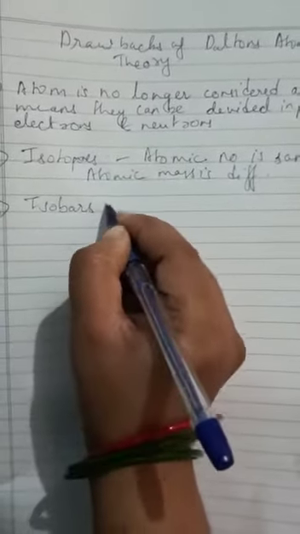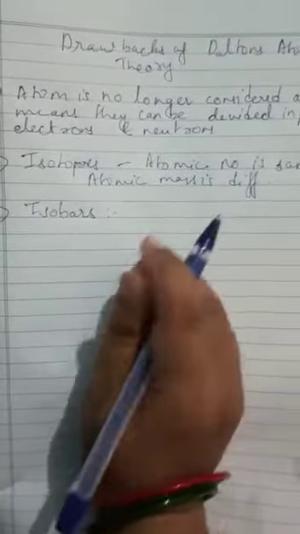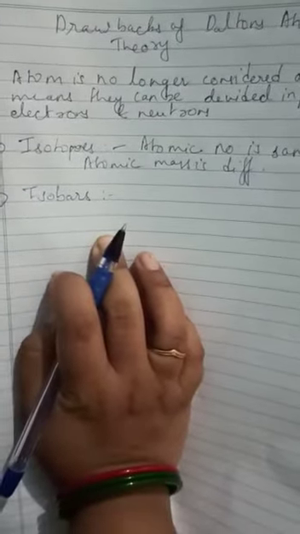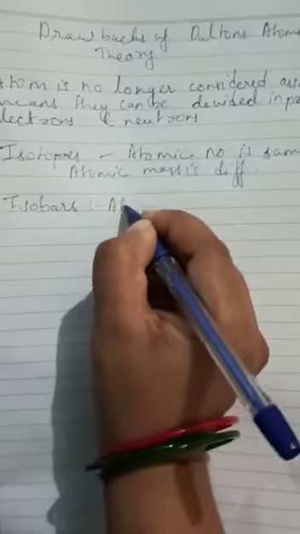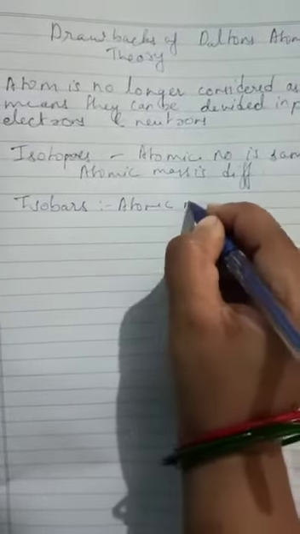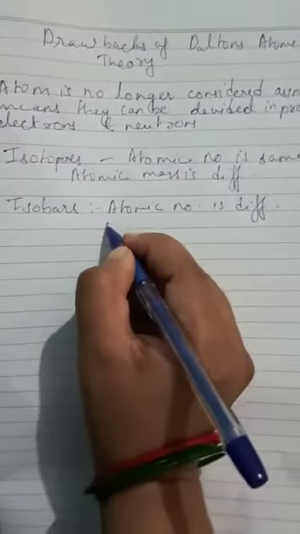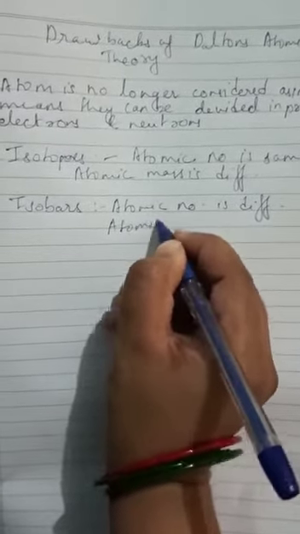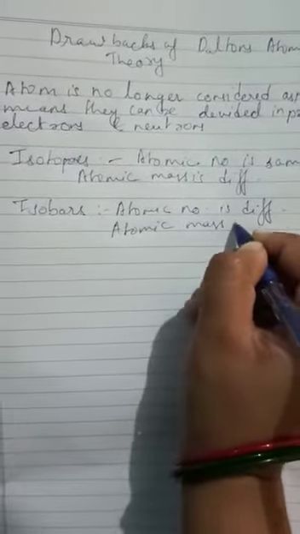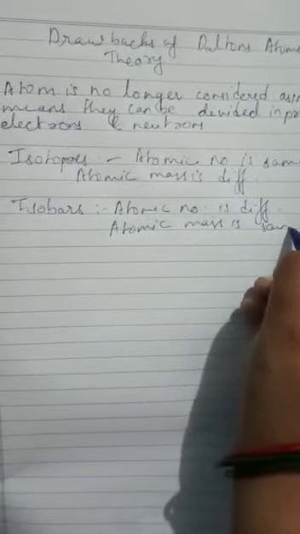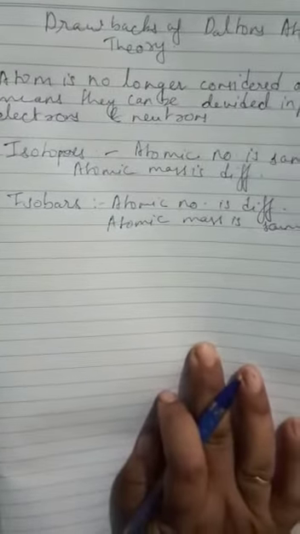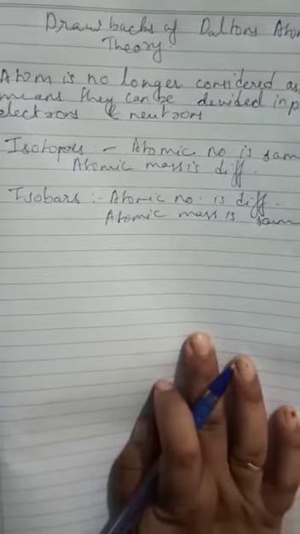Isobars are basically the substances in which the atomic number is different, but atomic mass is same.